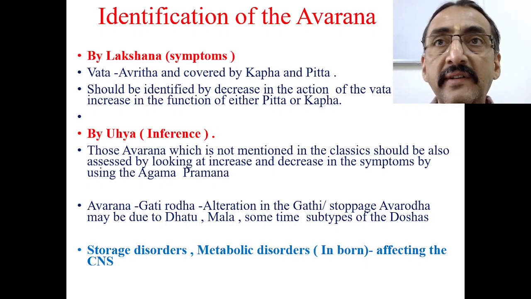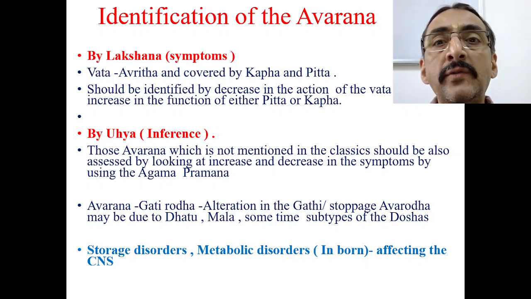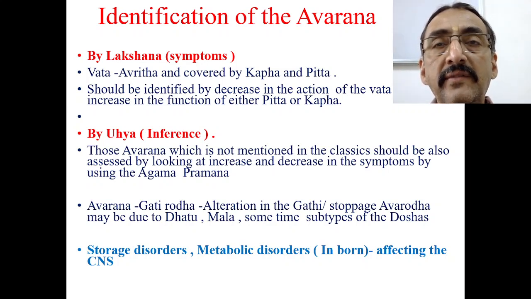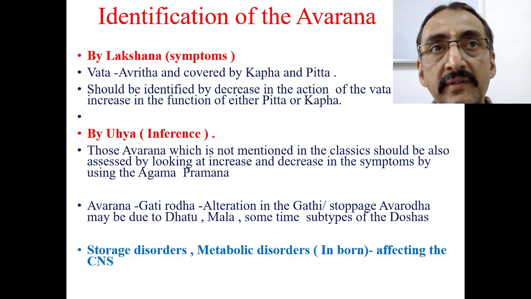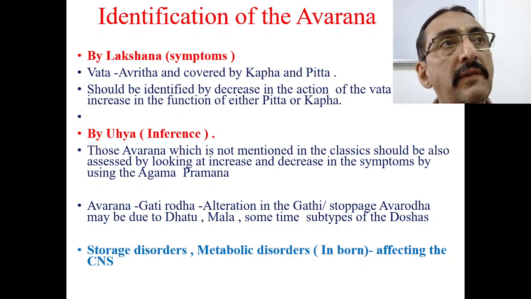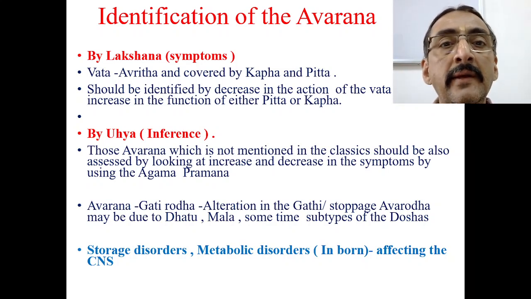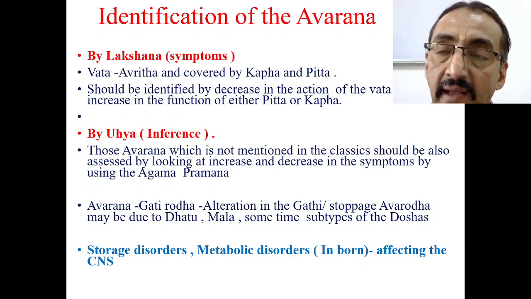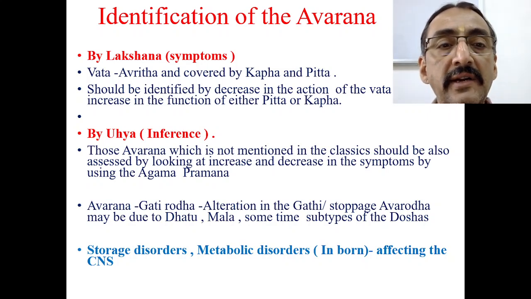My dear friends, we have been discussing the role of Panchakarma in neurological disorders in children. Now, whether the given case of neurological problem is avarana or not, this we have to identify, because whether it's a kshaya, vriddhi or prakopa, that we have seen, whether it is margavarodha janya or dhatukshaya, that also we have seen. Now let us see whether the given disease is avarana janya or not. Now how to identify the avaranas? Avaranas, as explained in the classics, can be identified by the lakshanas and also by the uhya, inference.